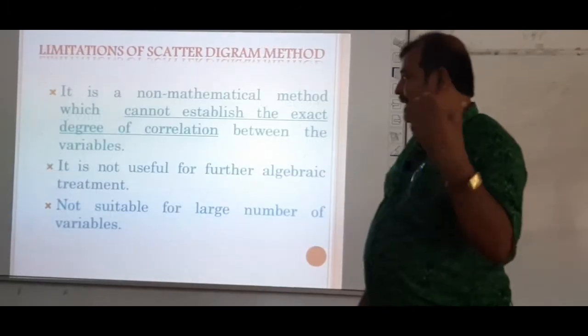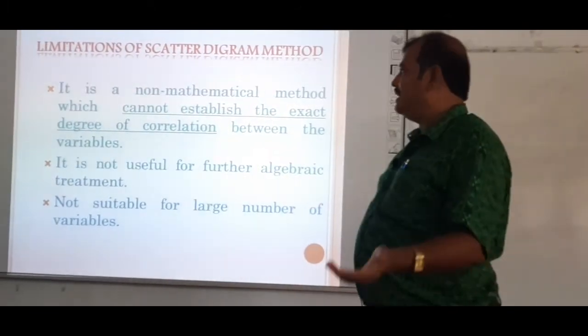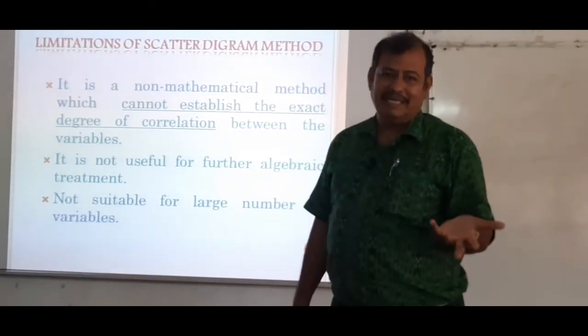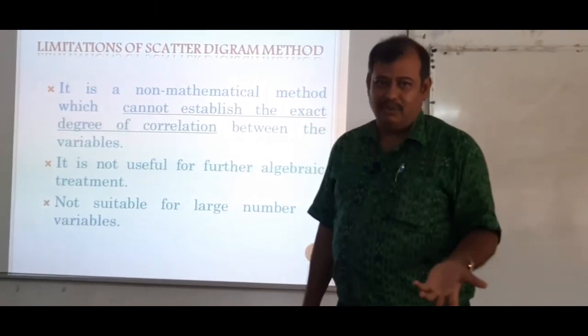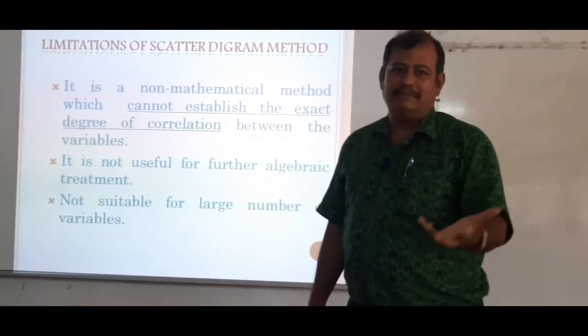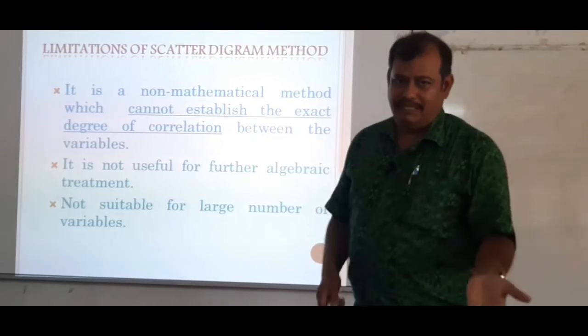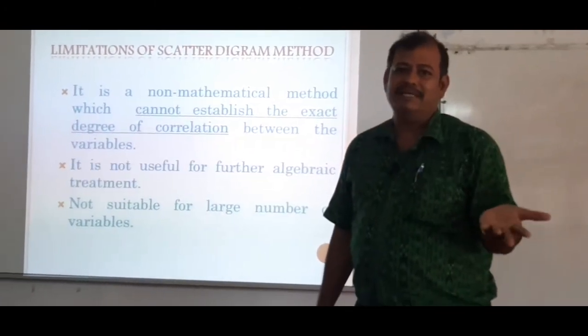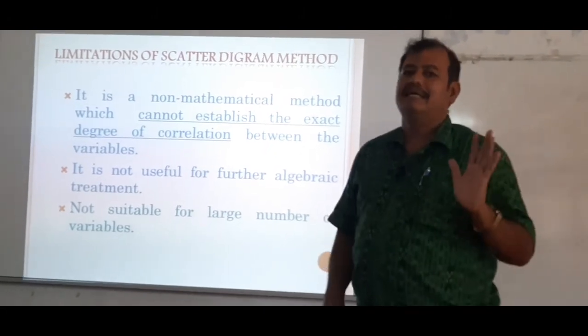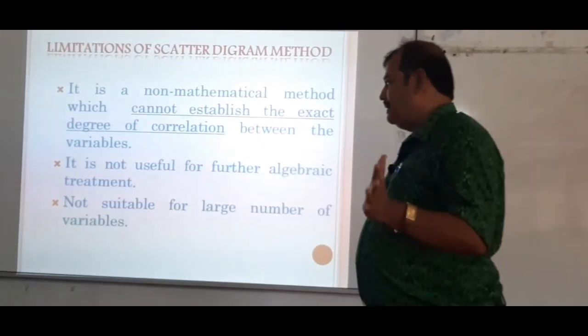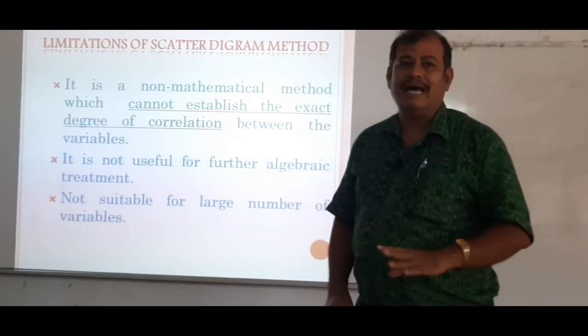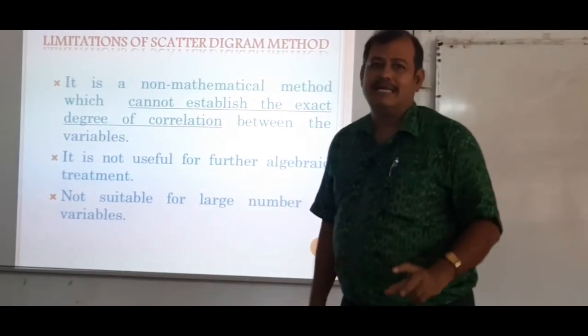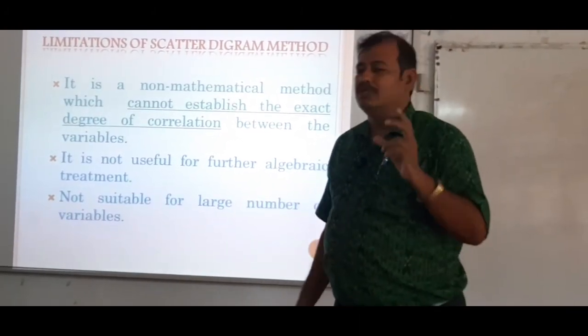And it has some drawbacks. As it is a non-mathematical method of calculating correlation, we cannot establish an exact relationship between the two variables. Second, it is not useful for further algebraic treatment because we cannot establish the relationship in a mathematical way, and it is not suitable for a large number of variables because a scatter diagram explains the relationship between only two variables.